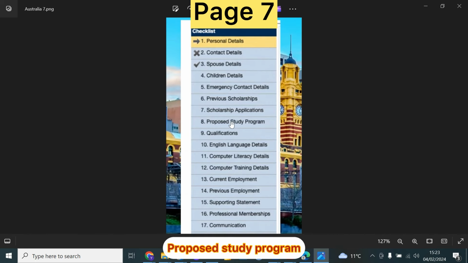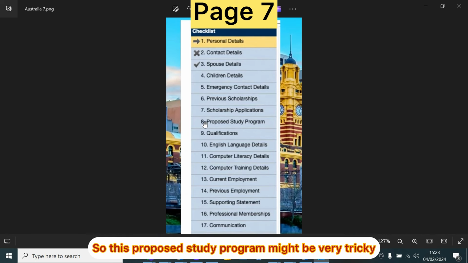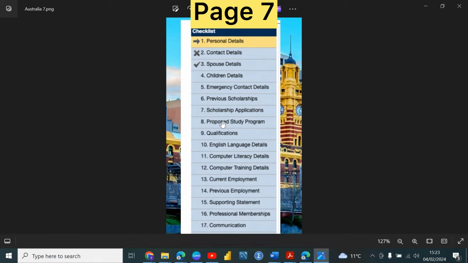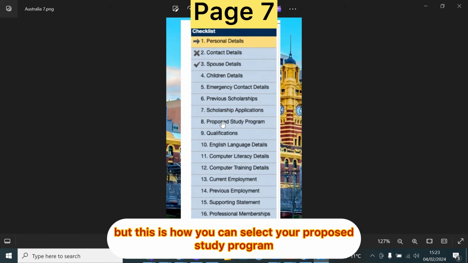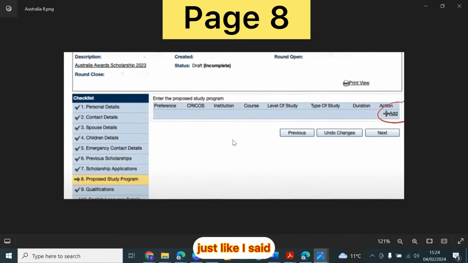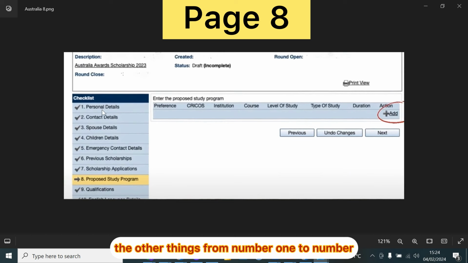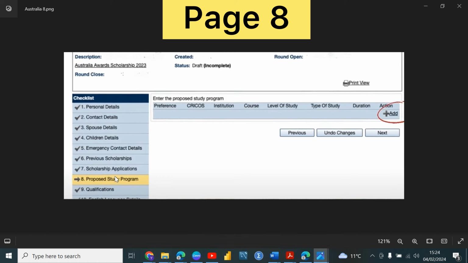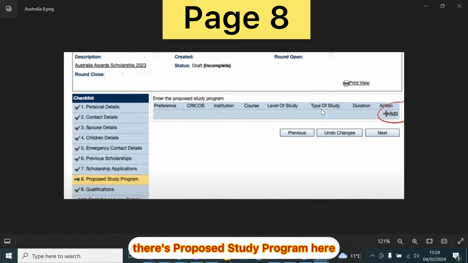But the proposed study program might be very tricky, so this is how you can select it. Just like I said, the other things from number 1 to number 7 are quite easy because it's just information about you. So number 8, the proposed study program, you need to click on proposed study program and click on add, because you are adding your proposed study program.